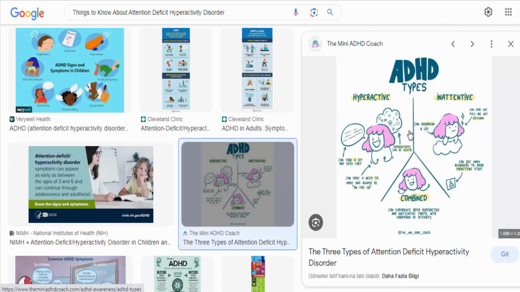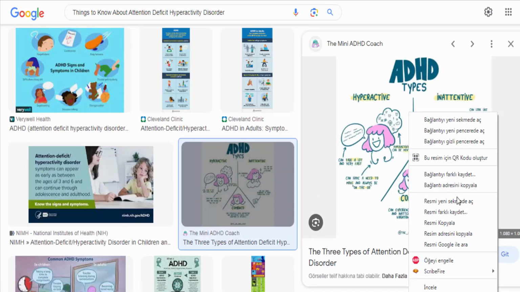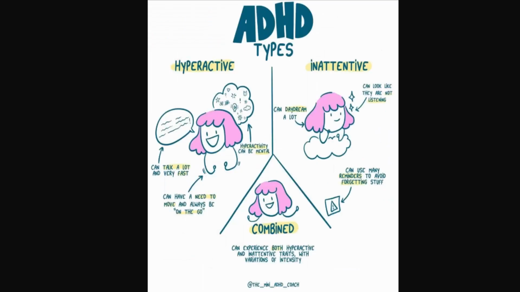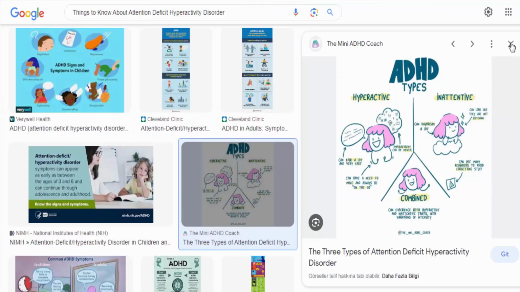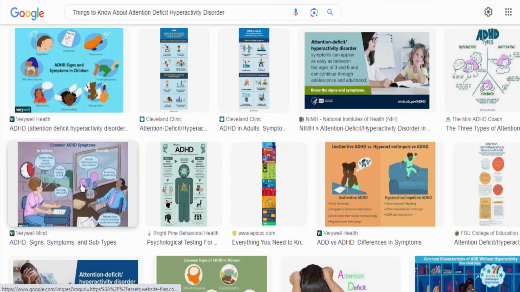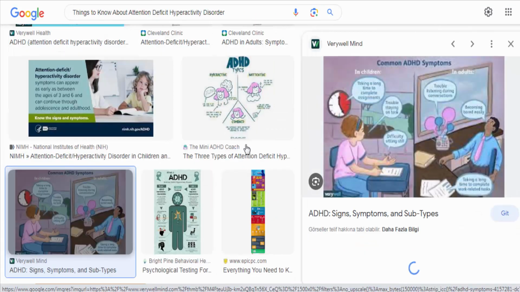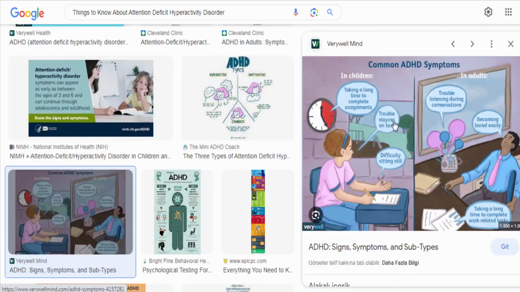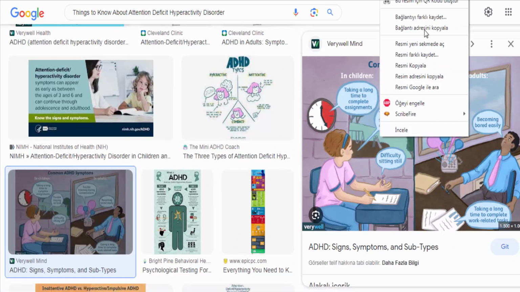Diagnosis. ADHD is diagnosed based on specific criteria outlined in the Diagnostic and Statistical Manual of Mental Disorders, DSM-5. Symptoms must be present in multiple settings, such as home and school, and have a significant impact on daily functioning. Diagnosis involves a comprehensive evaluation that considers medical history, physical examination, and information from parents, teachers, and other relevant individuals.